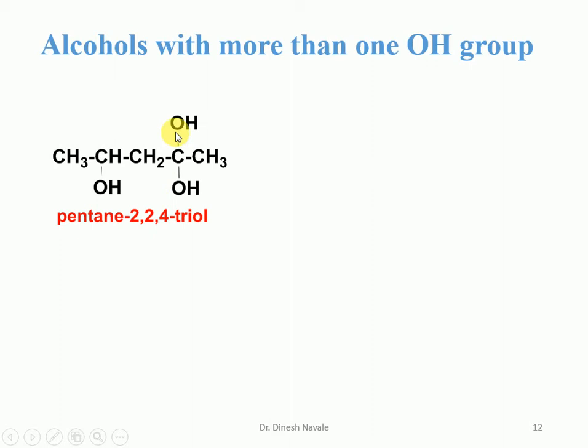And the position of the OH is carbon number 2, 2 times, and carbon number 4. So it is pentane-2,2,4-triol. So we have to give the position of each alcohol.